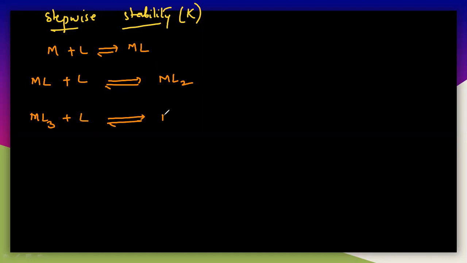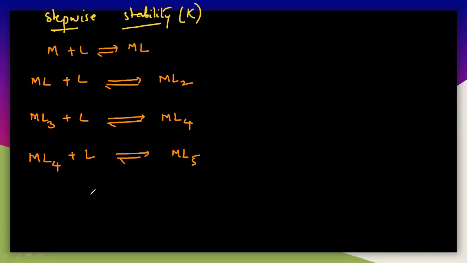ML6. So let us take first ML. I will take first M and then react with L and you will get ML. You can write this as an equilibrium. So you are getting the product as ML. Again I will react with another L and you will get the product which is ML2. You can write again an equilibrium here. And again you will write ML3. Again you can react with another L and you will get the product ML4. And again you will react ML4 plus another L and you will get the product which is ML5.